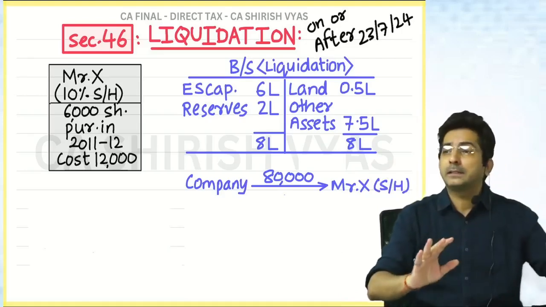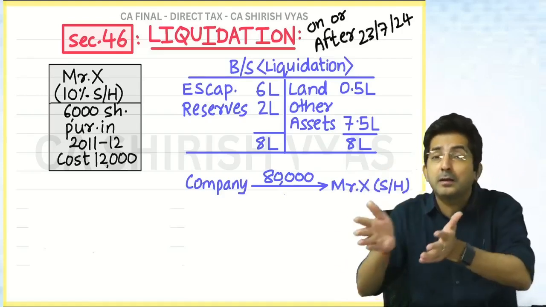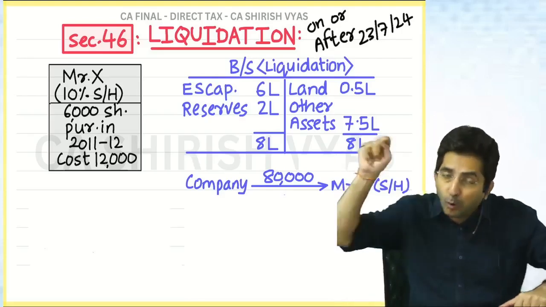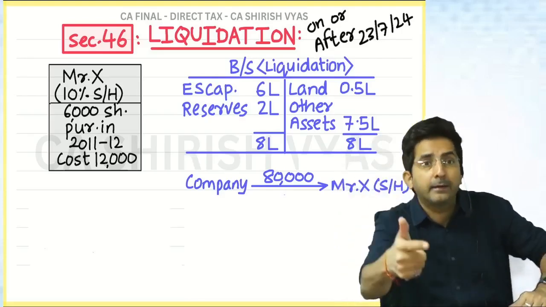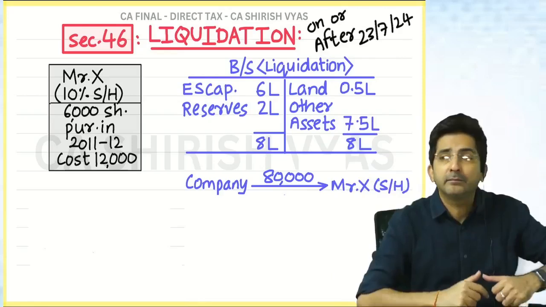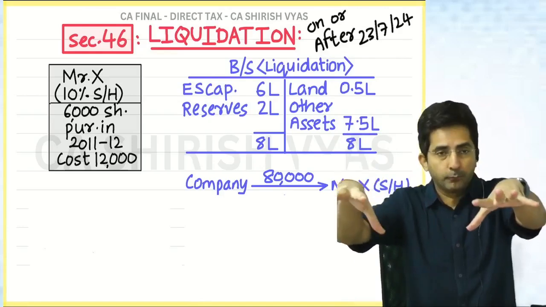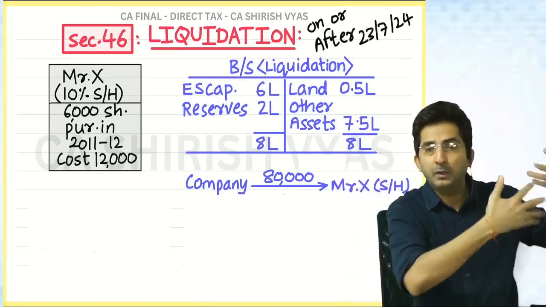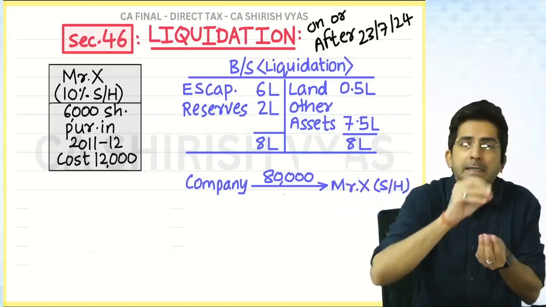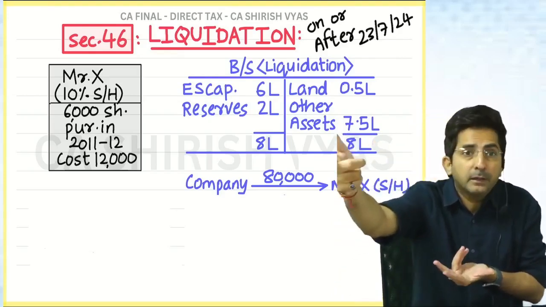After the sale of assets and paying off outside liabilities, when we give to the shareholder, there is a capital gain for the shareholder. Think from a shareholder's point of view and use your brain and tell me how a shareholder is making a capital gain. You imagine I am a company. Feel you are a shareholder first. Company sold the assets, paid the outside liability. Now the company is giving to the shareholder. Every shareholder will get some amount. Now you think from your point of view, how you made the gain.